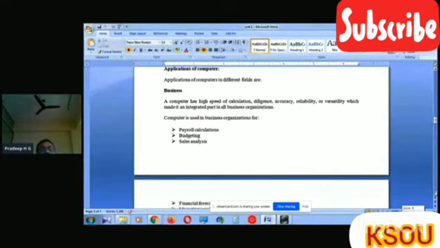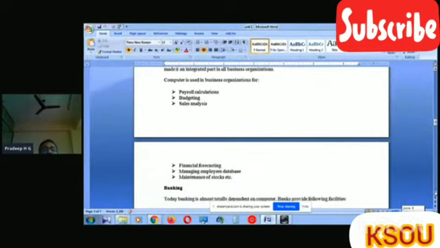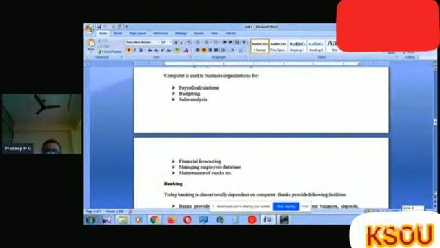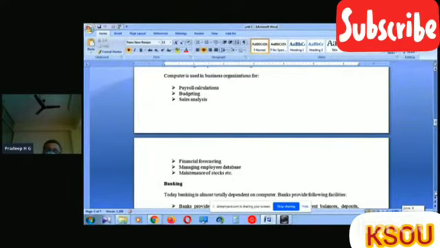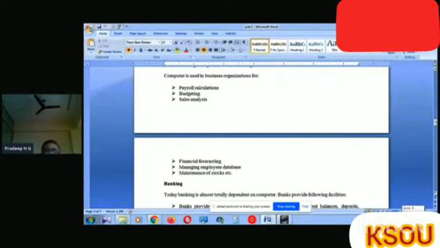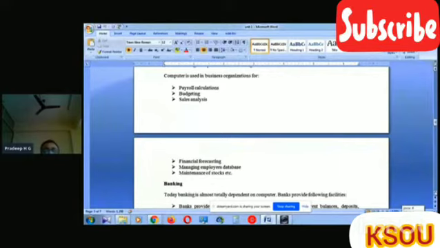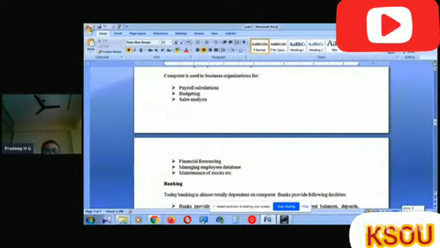Then sales analysis: how much sales is going on, what type of thing is being executed, what is the profit, what is the loss, and how we have improved the marketing field and the organization. We can calculate these things and analyze the sales or the business of the firm or the organization.